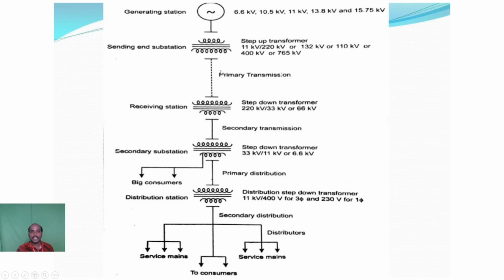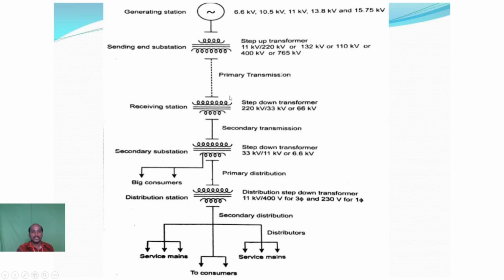And finally, above 150 kilometers between the generating station and the receiving station is called a long transmission line. Because the distance varies so much, we represent a discontinuous line in the primary transmission line.